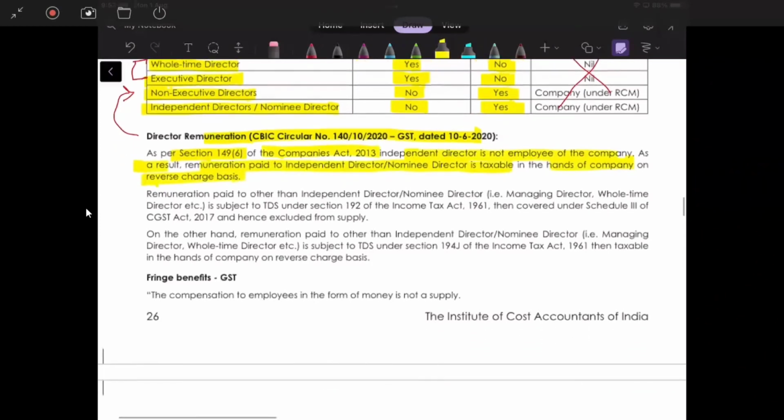Remuneration paid to other than nominee and independent director, that is managing director, whole-time director, is subject to TDS under section 192 of Income Tax Act 1961. Then covered under Schedule 3 of CGST Act 2017, and hence excluded from supply.